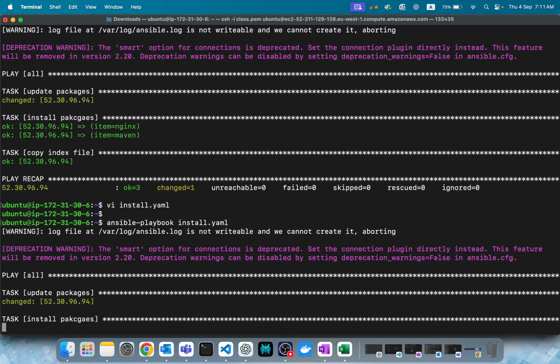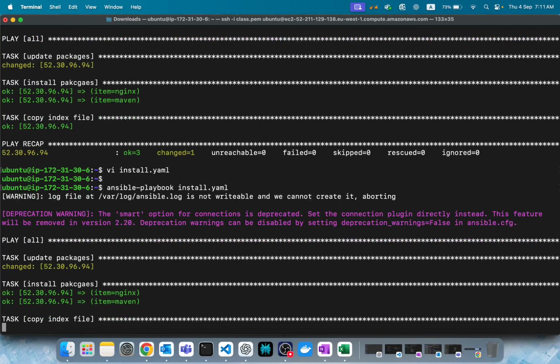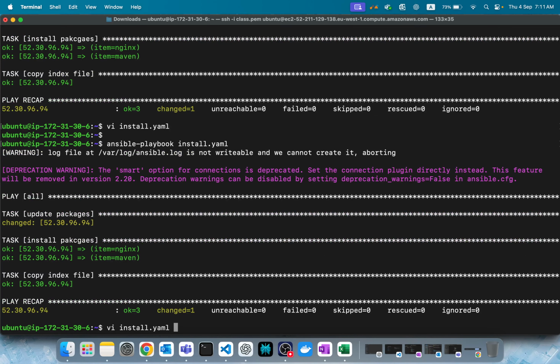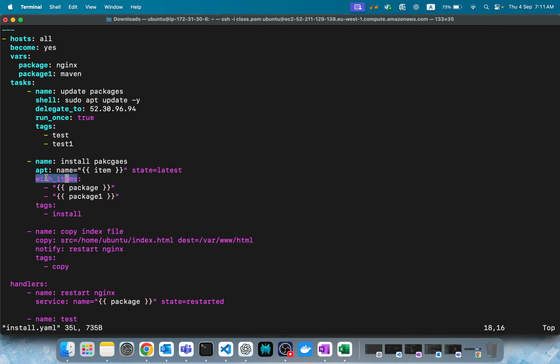Let's see if this available is a new version. See, it's installing packages. You can either use with_items or simply loop. Anything is fine, both are fine. I think in the old version with_items is there, in the new it's loop, so this is still working. Maybe in future it won't work in the new version. Maybe because it's old, it will soon be deprecated. That's why instead of with_items, just use loop only, because that's the new one. Just keep it like this.